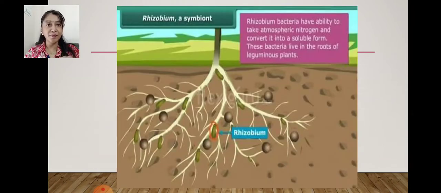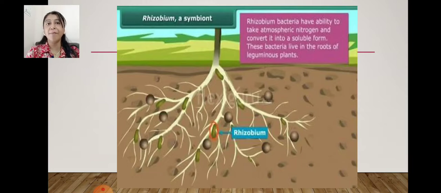You can see rhizobium. The root nodules are the swollen part of the root, where this rhizobium bacteria attaches itself, or you can say they make one colony over there. They start growing in the root nodule. Nodules are the swollen part present in the roots of leguminous plants. Leguminous plants means the plants in which seeds are inside pods or an outer cover. In some leguminous plants, as we know, rhizobium is there.